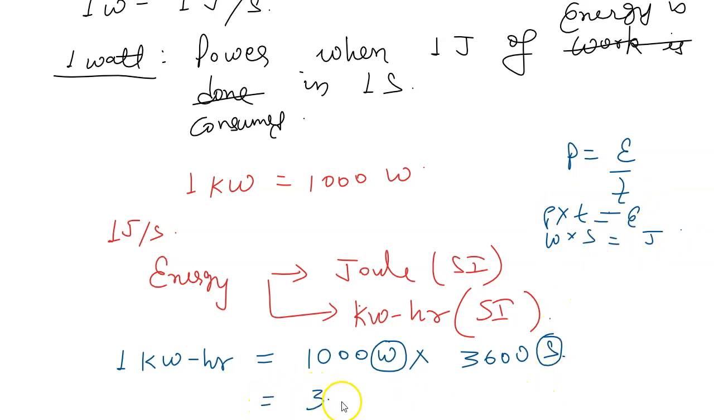So we will get 3.6 into 10 to the power 6 joules. So this also we will remember.